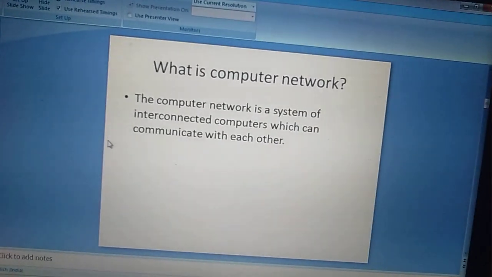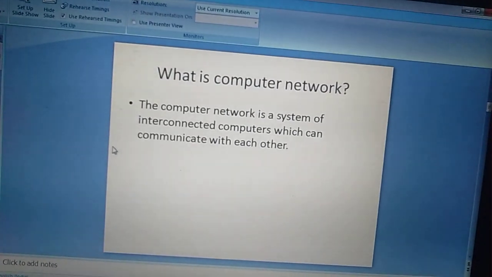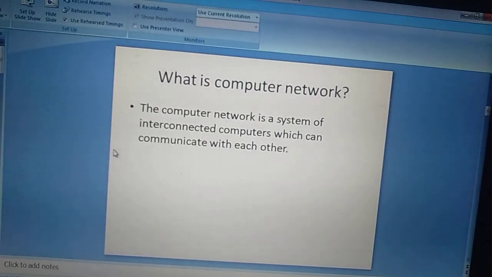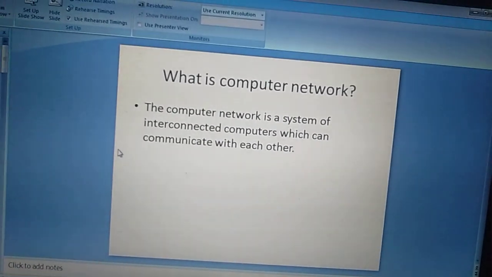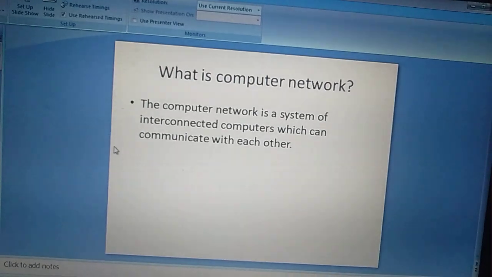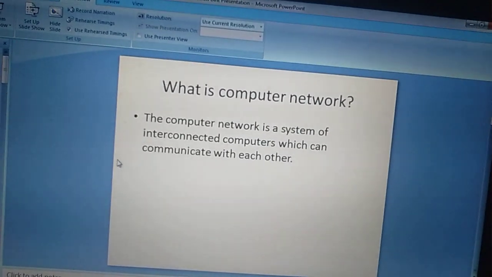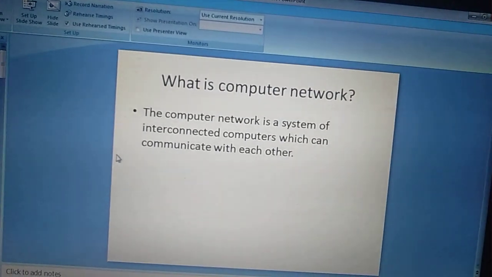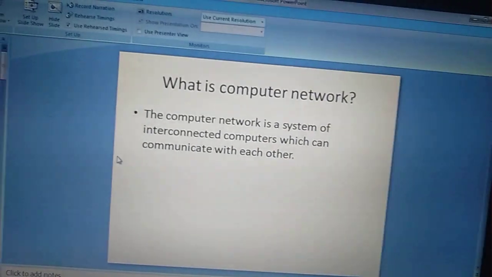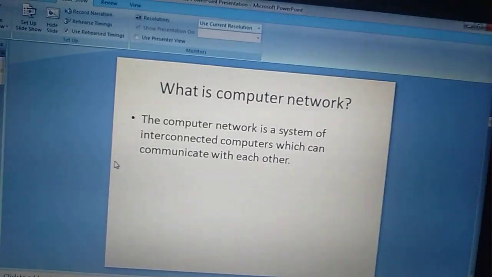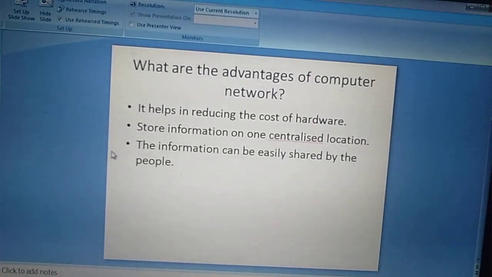Next, what is computer network? The computer network is a system of interconnected computers which can communicate with each other. Means while using the internet, all computers are connected to a network, that is wide area network. Means all the computers can share or communicate with each other. This is computer network.